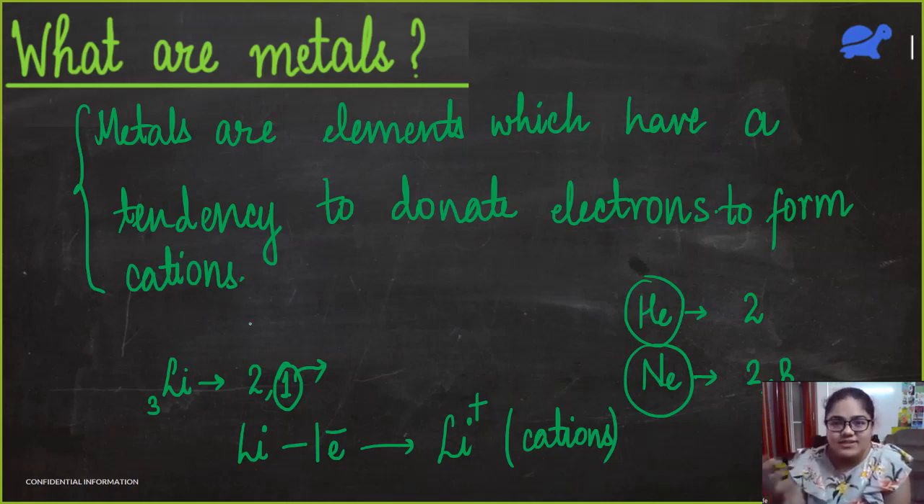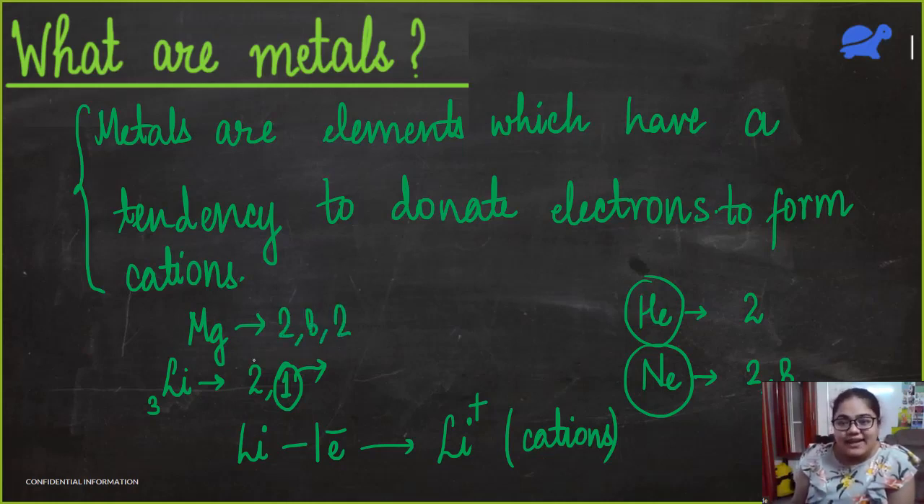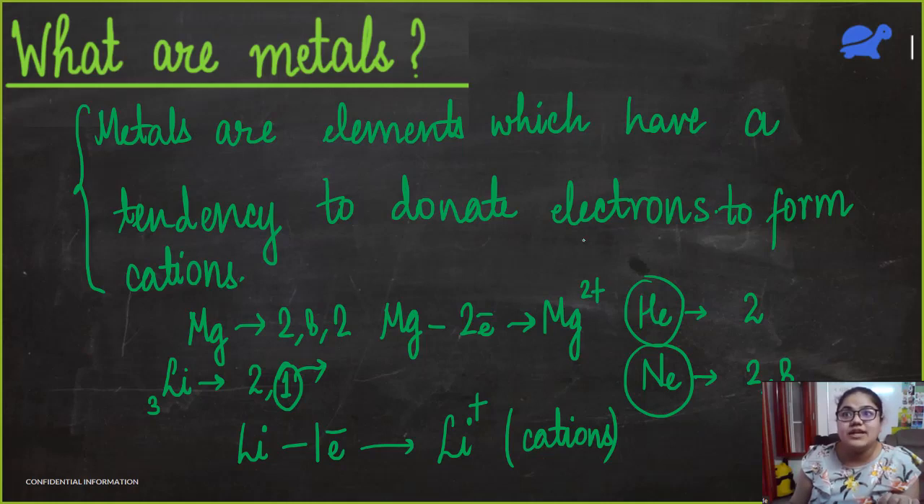How many electrons it will donate depends on its configuration. If I take the example of magnesium, its configuration is 2, 8, 2. Again, it can do two things. It can either lose 2 electrons or gain 6 electrons. Losing 2 electrons is easy. That is why magnesium will lose 2 electrons. So Mg minus 2 electrons will give me Mg2+. Again, it formed a cation. Therefore, it is a metal.